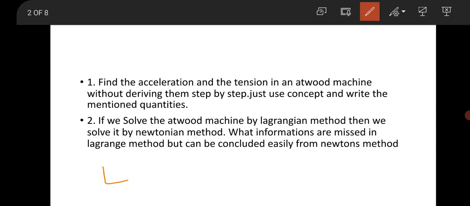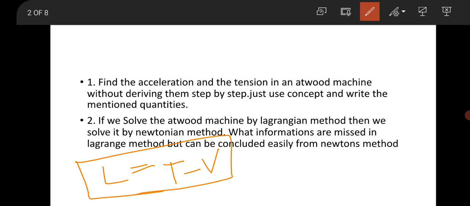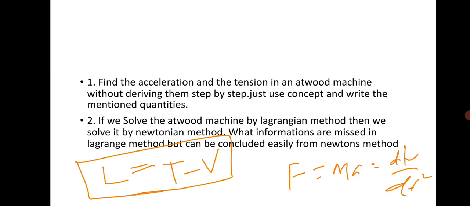Whenever you are talking about Lagrangian, you have to take the kinetic energy and potential energy into consideration. But in Newtonian mechanics, you have to use F equal to ma, that is m d square x by dt square. So basically you have to solve this problem in both ways and conclude the difference between Newtonian mechanics and the Lagrangian method used to solve such problems. Okay, so this is the question from classical mechanics.